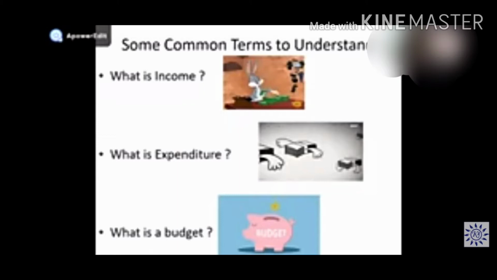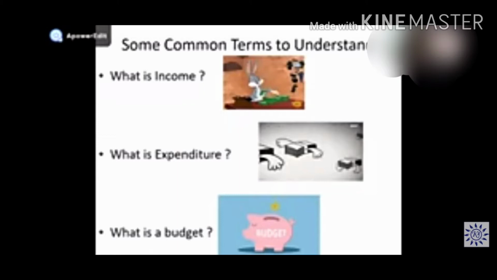Income is whatever money comes from the various types of sources in your house. Maybe parents working in a factory getting a salary. If a businessman, he earns a profit. If there is a house on rent, you get rent for that. The money that you earn is called income. The second thing that we need to understand is what is expenditure.